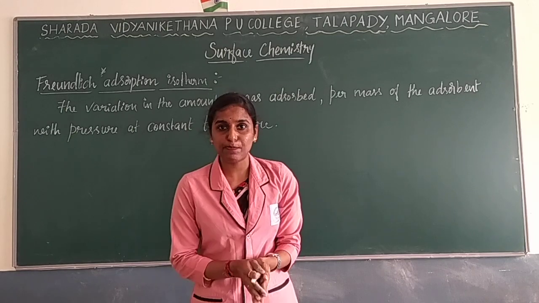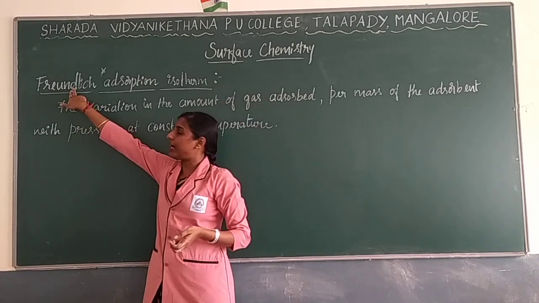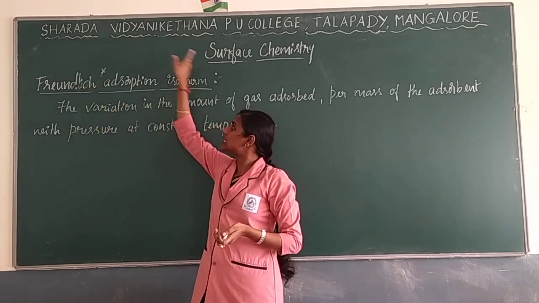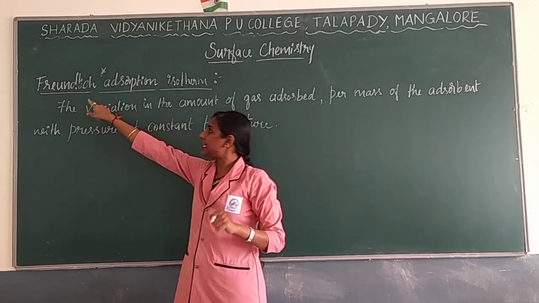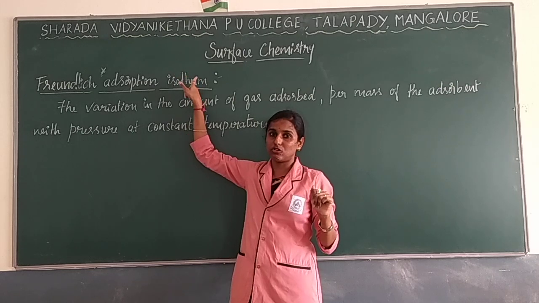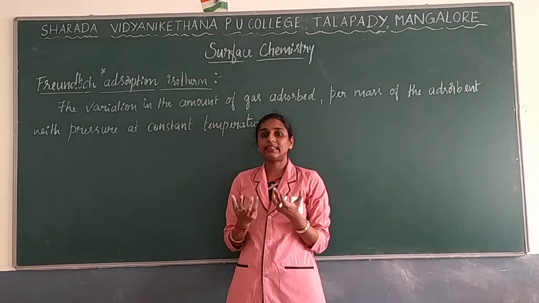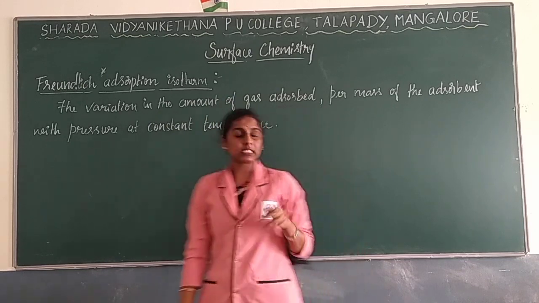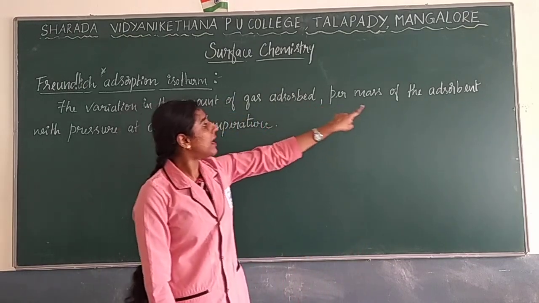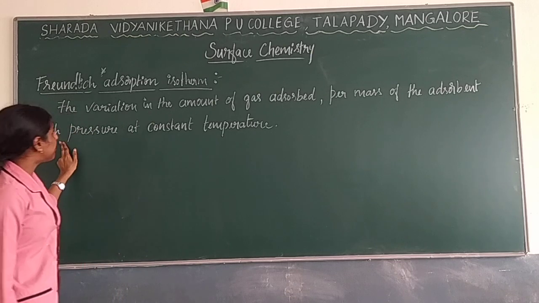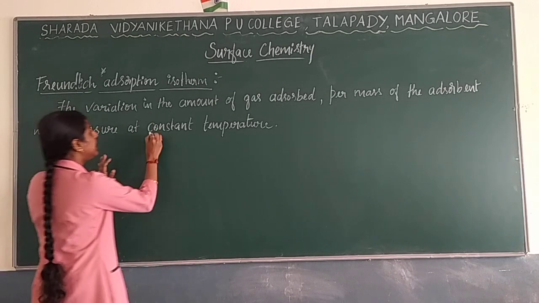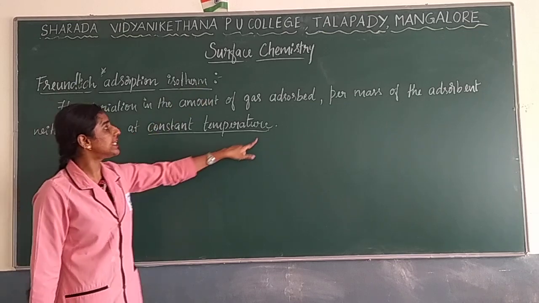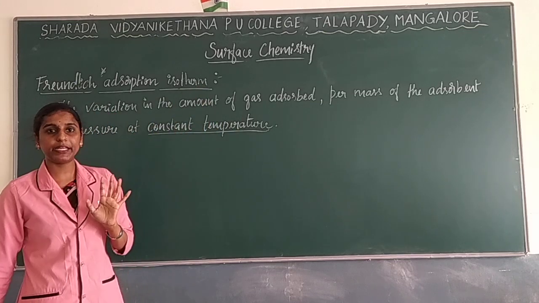That was explained by a scientist known as Freundlich. This scientist has explained this theory, so we are going to call it the Freundlich adsorption isotherm. So what does that theory explain? The variation in the amount of gas adsorbed per mass of the adsorbent with the pressure at constant temperature. So with isotherm, at a constant temperature, this process will be done.